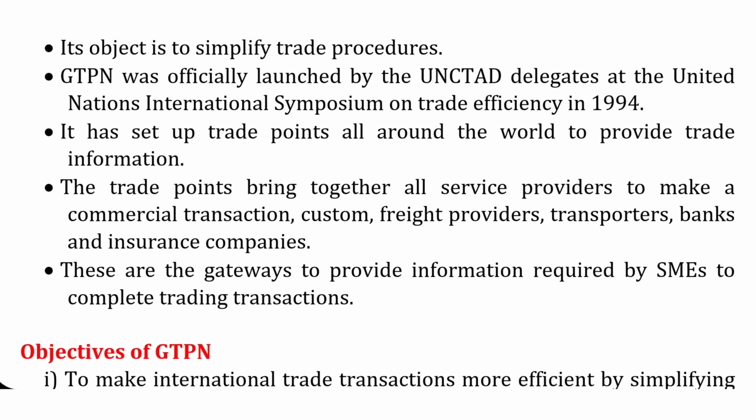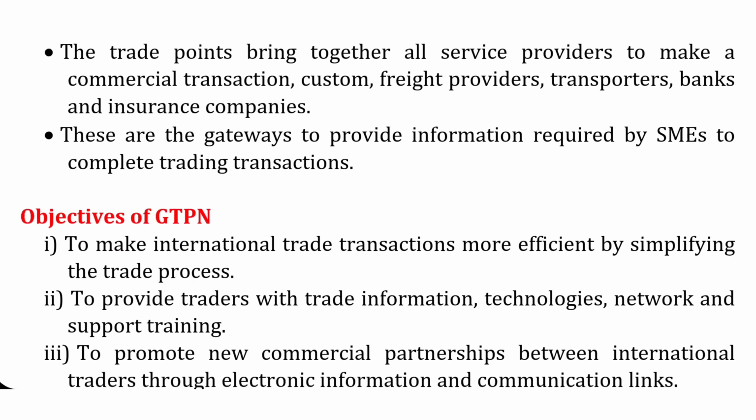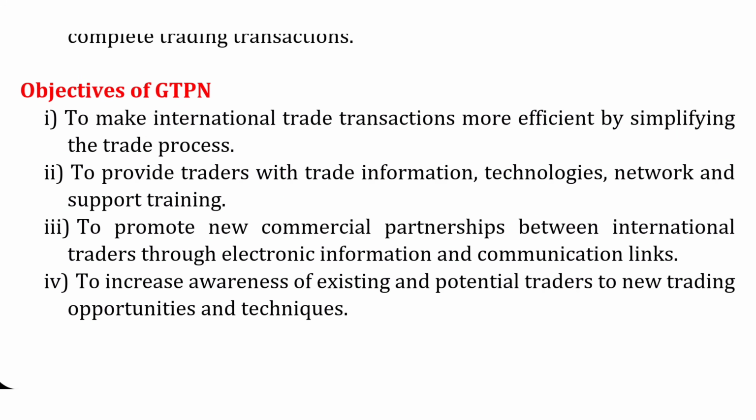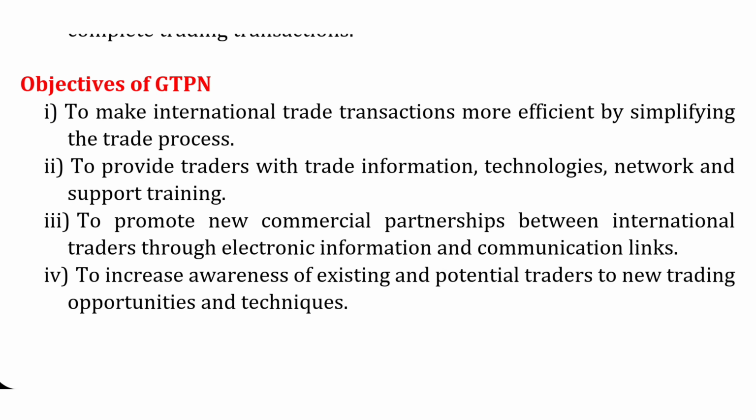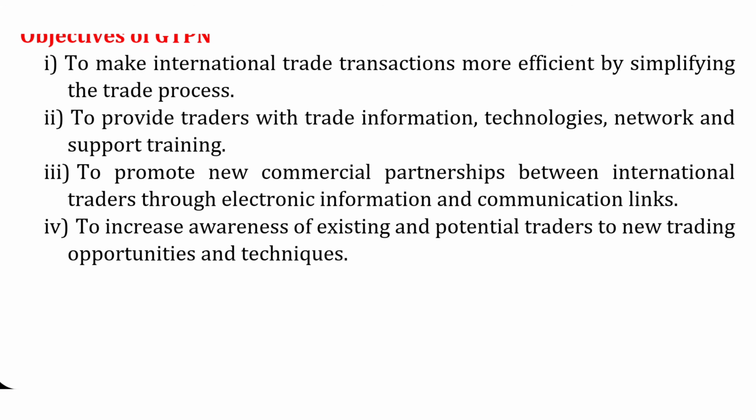So there are a lot of points, and these are the main important objectives of GTPN: to make international trade transactions more efficient by simplifying the trade processes, to provide traders with trade information, technology, network support, training, and to promote new commercial partnerships between international traders through electronic information communication links.